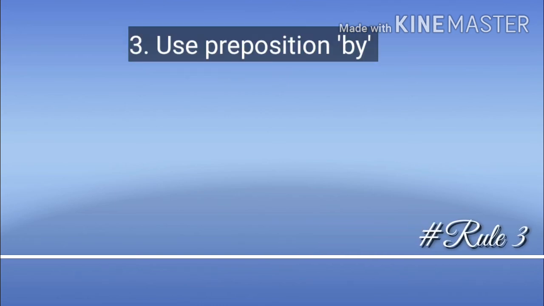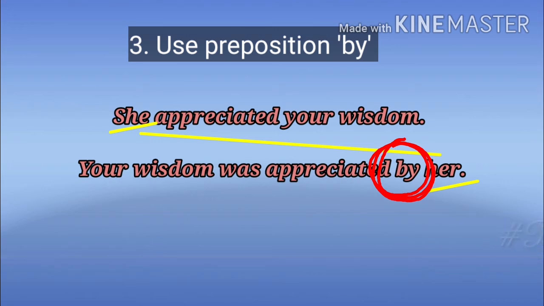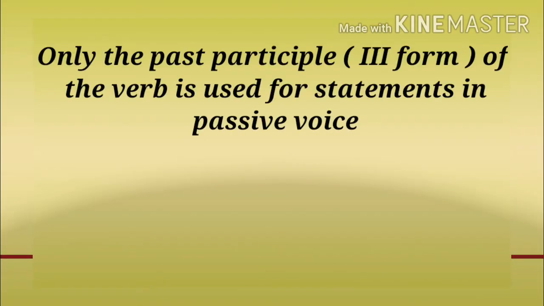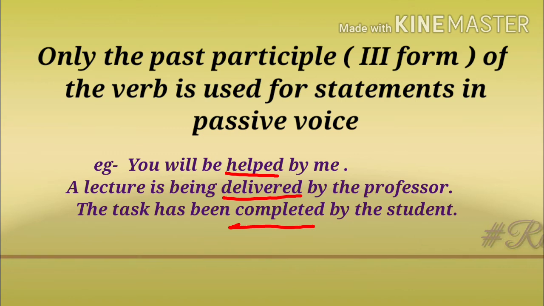While changing a sentence from active voice into passive voice, the actual agent, meaning the subject of the verb in active voice, is made the subject agent. So the actual doer of the verb is preceded by the preposition by. Rule number 4: only the past participle, that means the third form of the verb. So only the past participle of the main verb is used for a statement in the passive voice.